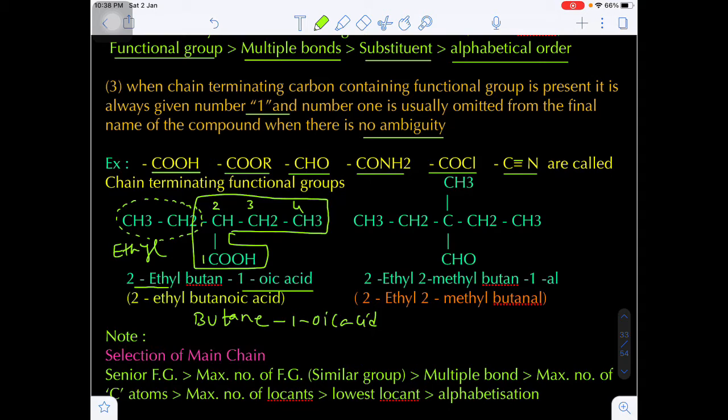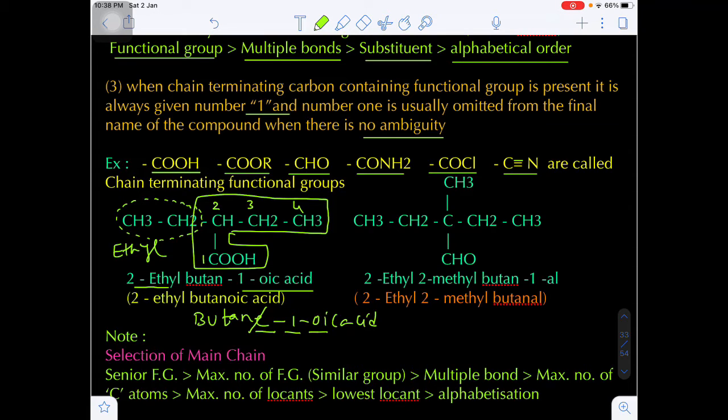You see 2 vowels are put together, that's why in butane the E will be dropped. So butanoic acid or 1-butanoic acid. If you omit the 1, there will be no ambiguity, because the principal functional group here is the carboxylic acid, which has first priority, that is the first carbon.